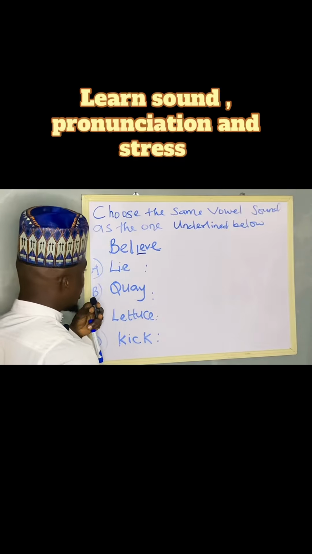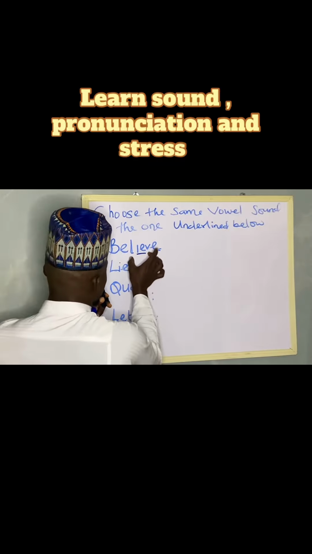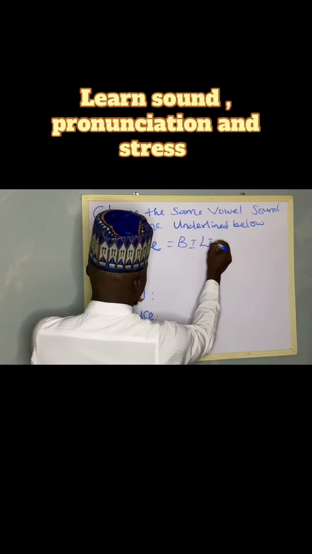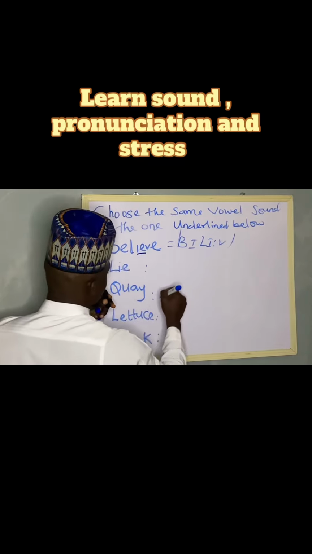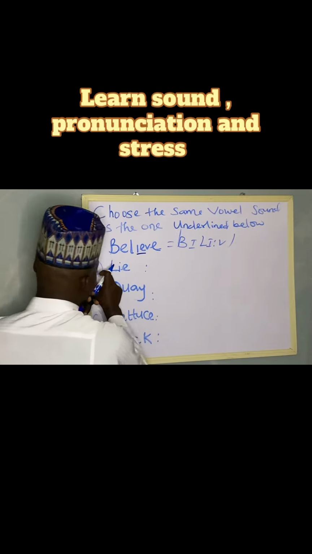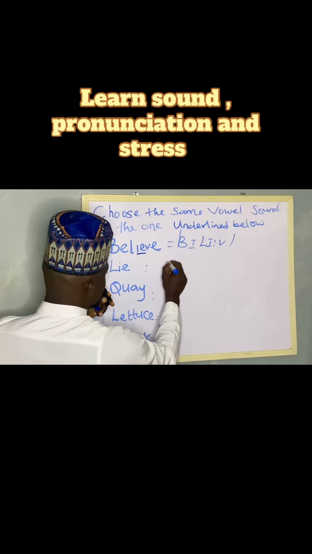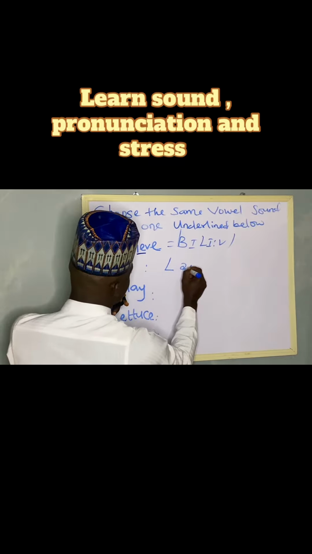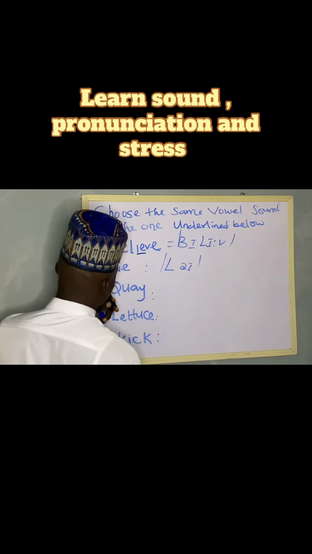Now, before that, let's transcribe this word, believe. Okay, believe is transcribed as this: believe, long e. Now letter A, lie, is transcribed as this: lie. Okay, lie.